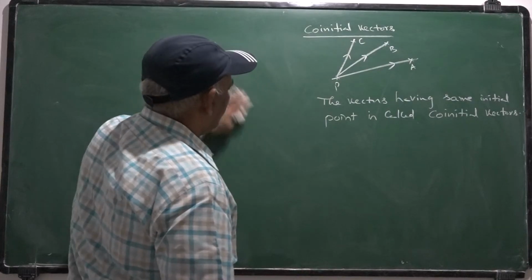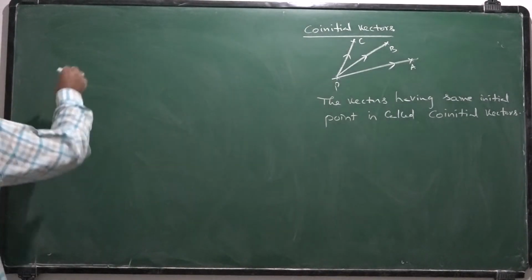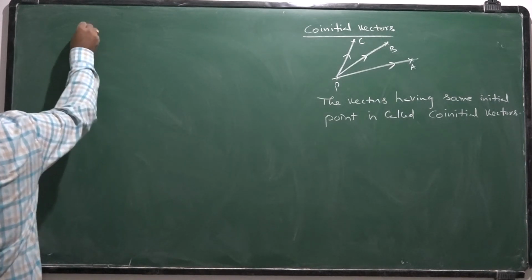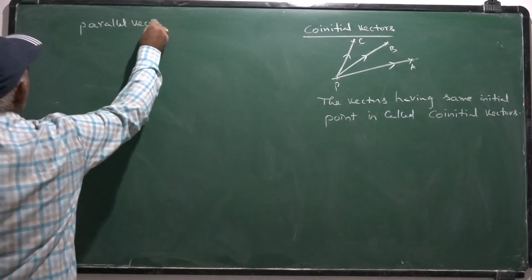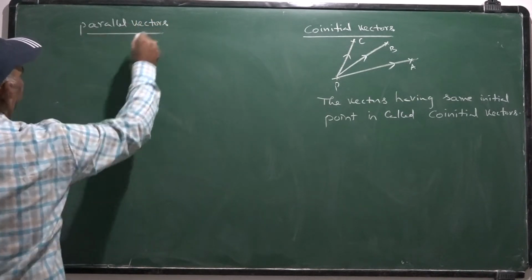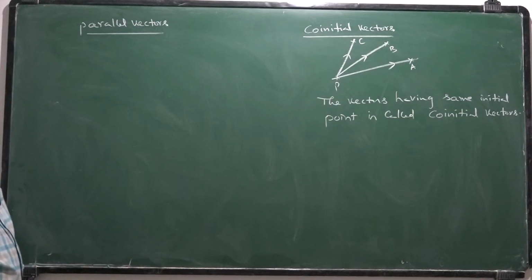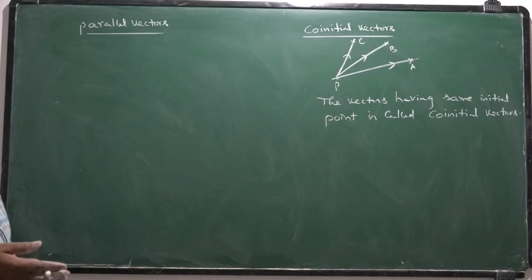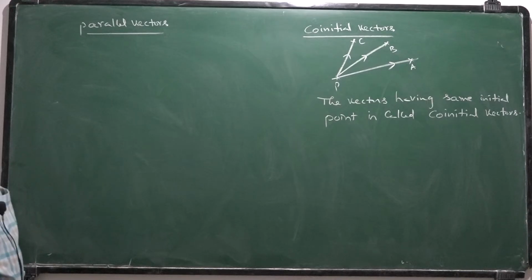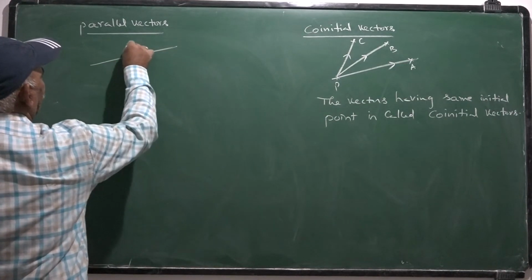Next, parallel vectors. Two vectors are said to be parallel whenever they are along the same line or along two parallel lines. Suppose this is A bar.